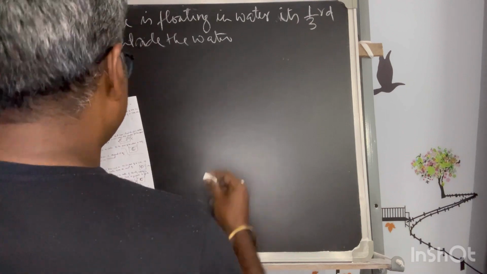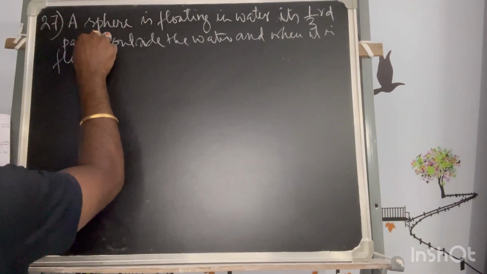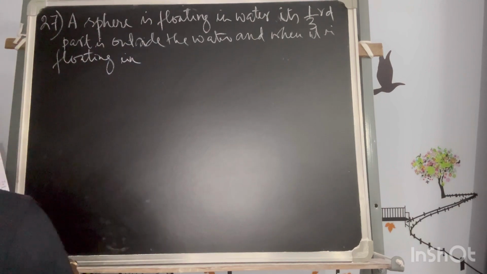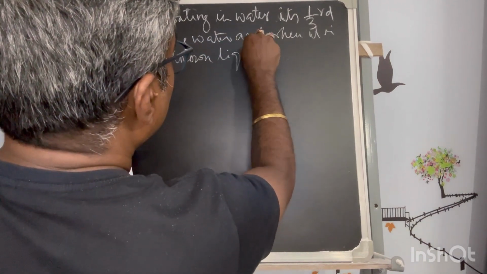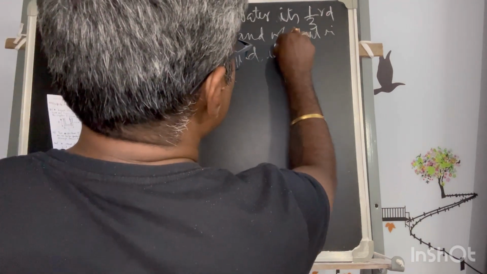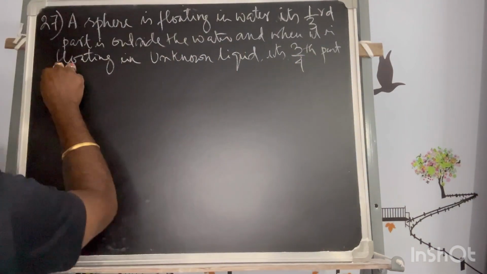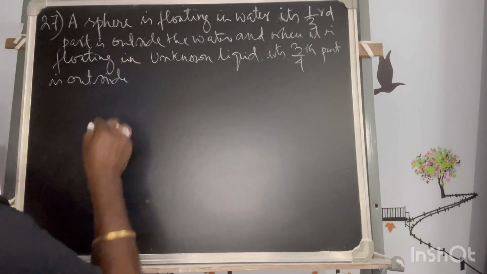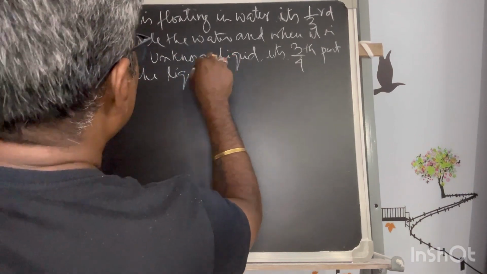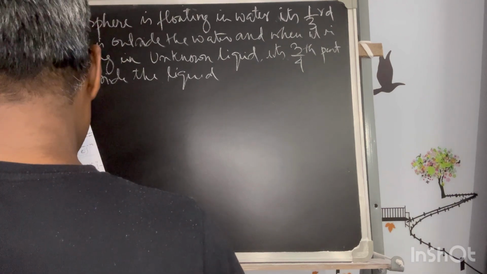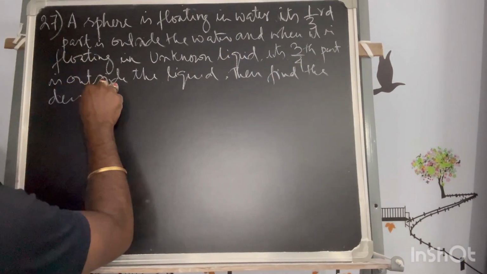And when the sphere is floating in an unknown liquid, 3/4 part is outside the liquid, then find the density of the liquid.